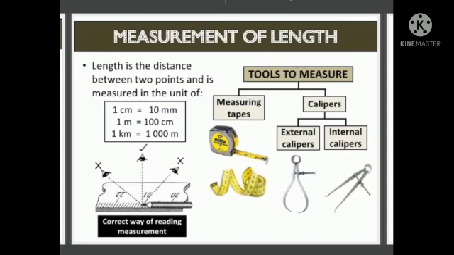Now let's study about another physical quantity which is length. Length is the distance between 2 points and it is measured in the units of centimeter, millimeter, meter, kilometer. Now we have some tools to measure the length. The first one is measuring tape. Caliper. Caliper is divided into external and internal caliper.